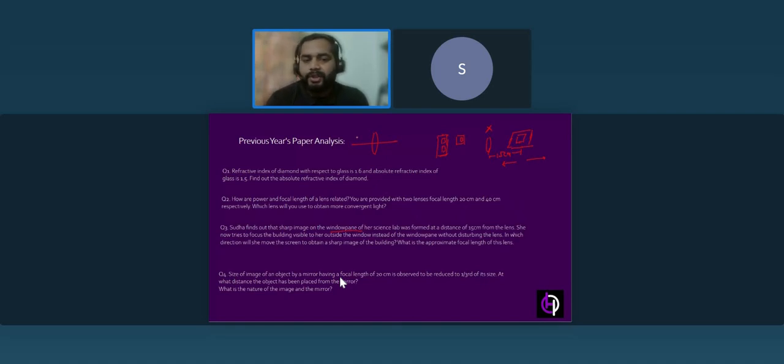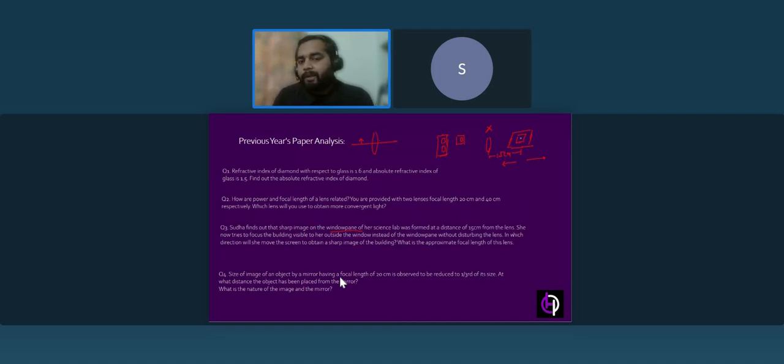At the center of curvature, if we keep the object, we get the image at the center of curvature on the other side, isn't it? So what it means is, if we are going closer to the lens, the image is becoming bigger, isn't it?